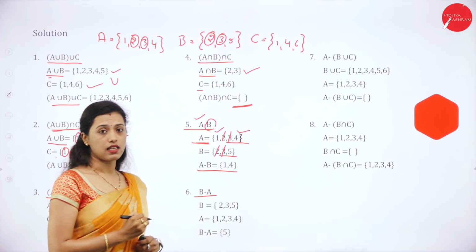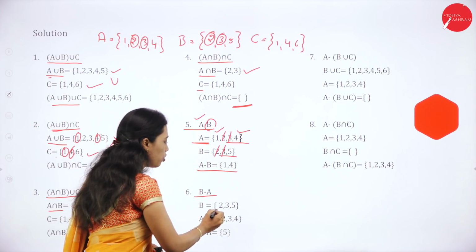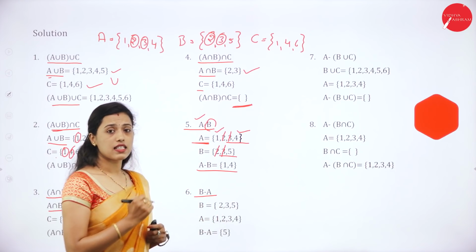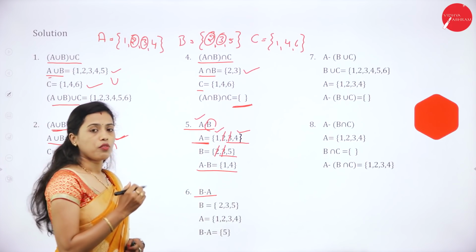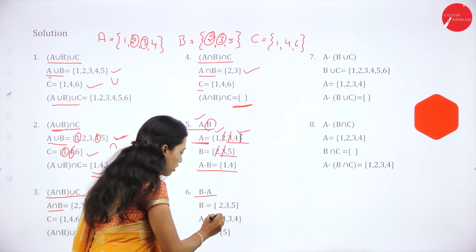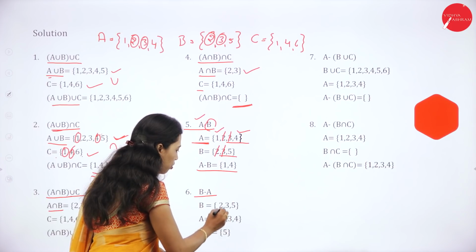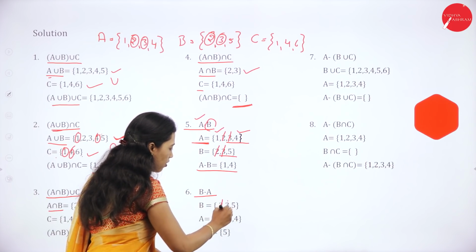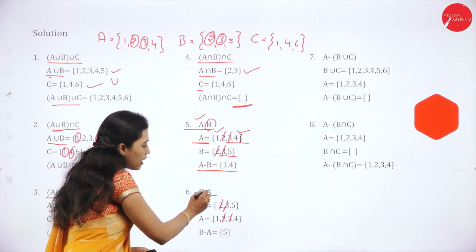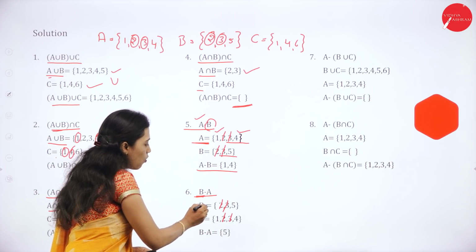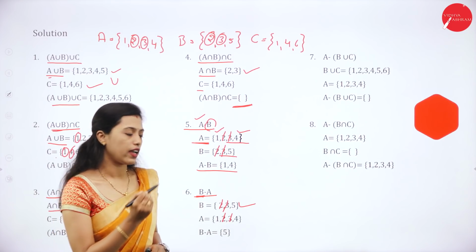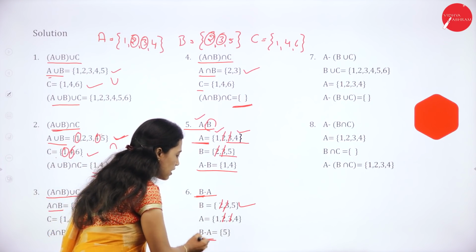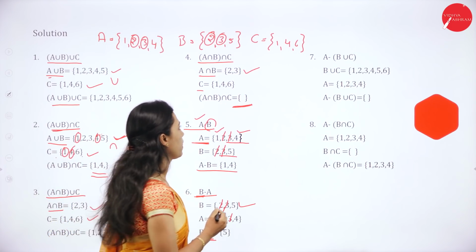Then, B minus A. B is 2, 3, 5. A is equal to 1, 2, 3, 4. So, we have to eliminate the common elements. So, 2, 2 are common. 3, 3 are common. So, B minus A means what is remaining in B? So, remaining in B is 5. So, B minus A is equal to 5.